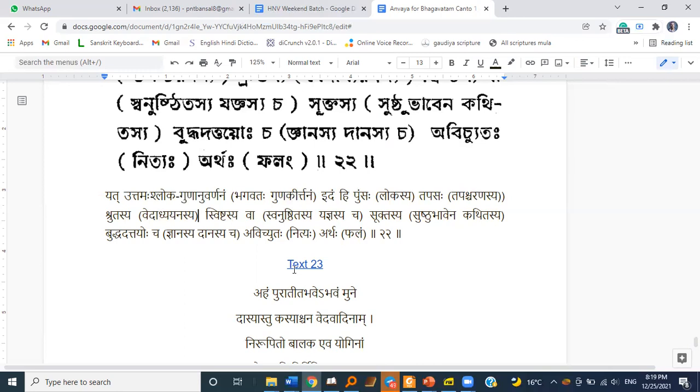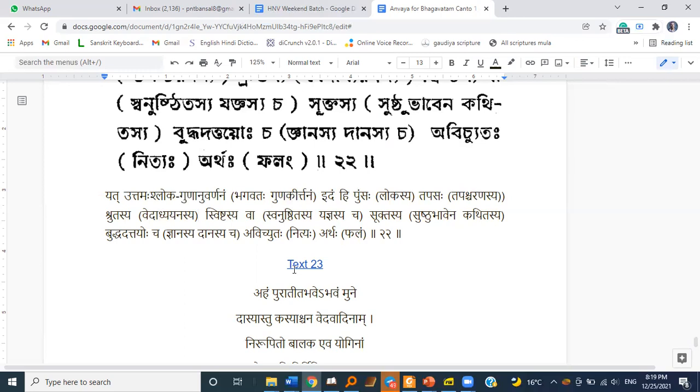Actually it is the eternal fruit, imperishable fruit for pungsaha lokasya, for the people, then for tapasah tapascharanasya, for the austerity also. When we say austerity, it means the act of austerity, which ultimately leads to, or should lead to, the phala, the nitya phala, which is Bhagavad Guna Kirtana.